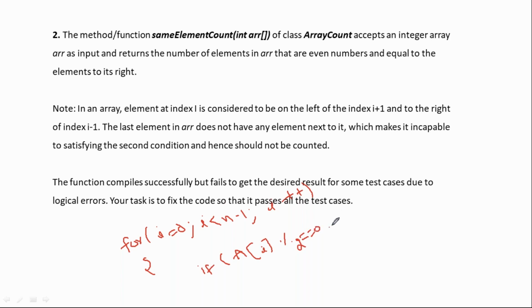It is 0 and right side element a of I should be equal to its right side element. What is right now a of I plus 1? So then we can increment the counter value, count plus, then print counter value. This is what your logic is, simple logic.